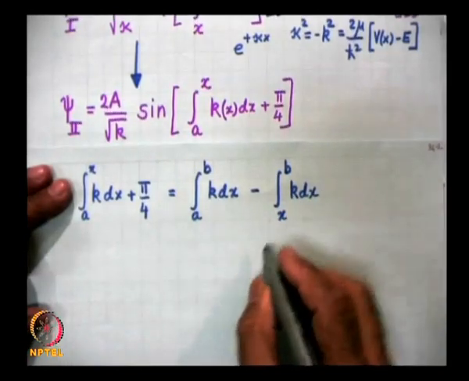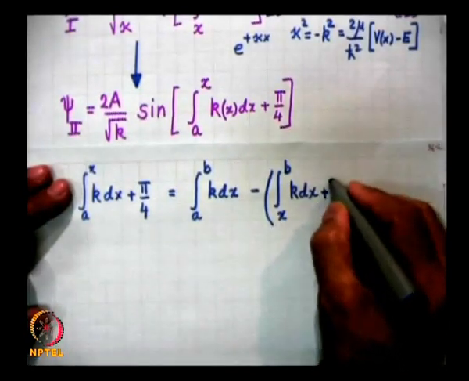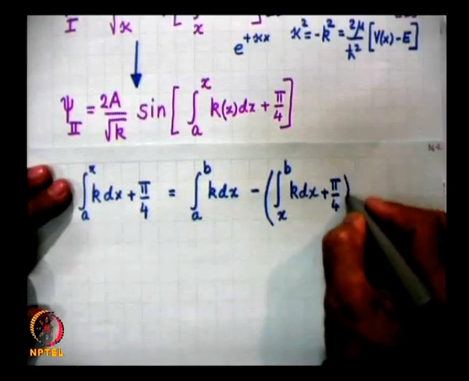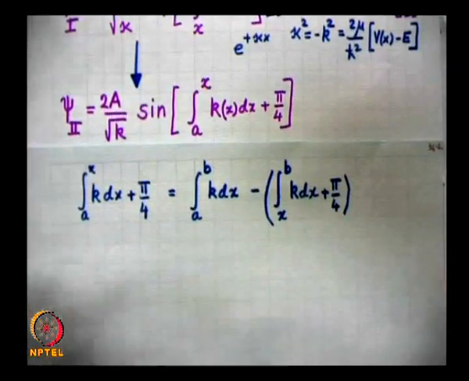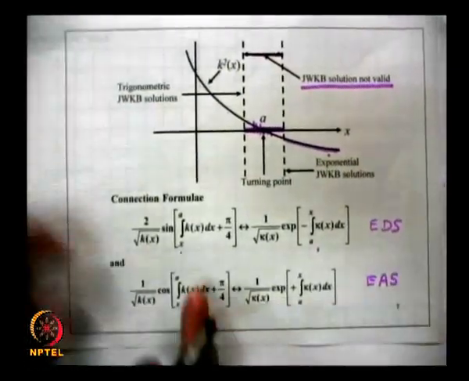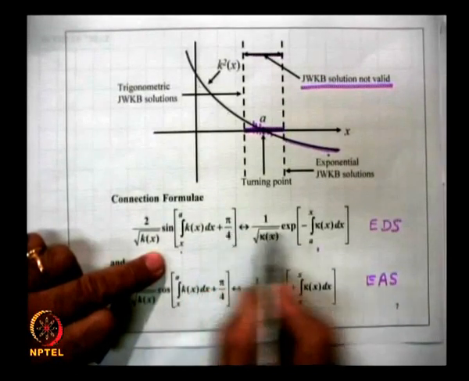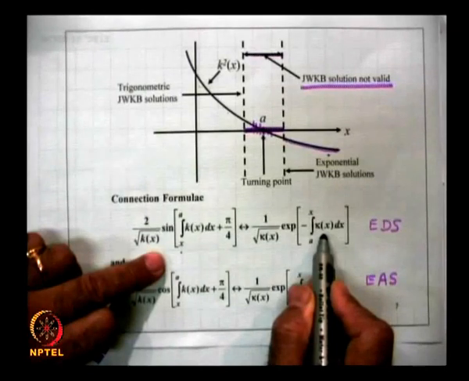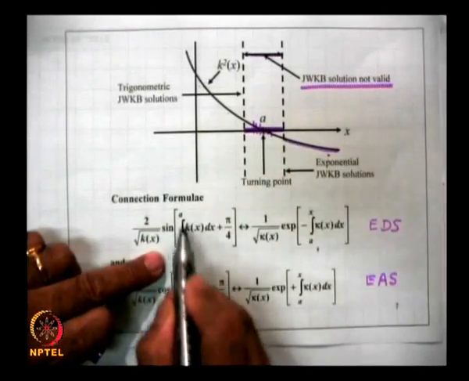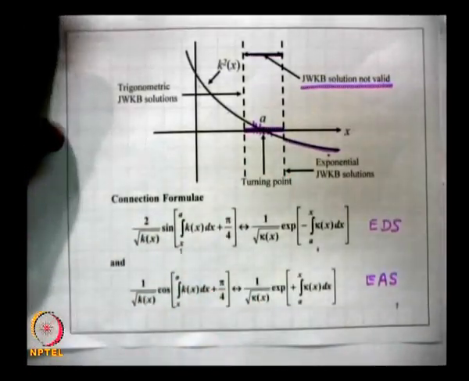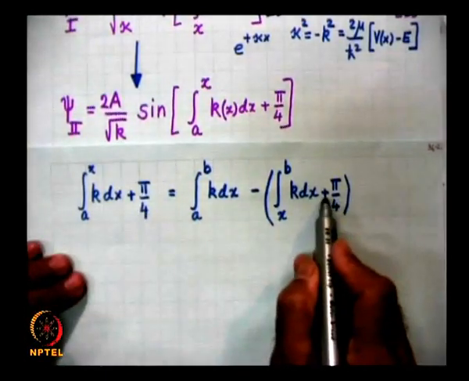But in order to use the connection formula, I must add pi by 4. So you have here, for example, x to a k dx plus pi by 4. This goes over to an exponentially decaying solution. So, you will have x to the turning point I have denoted by b, x to b k dx plus pi by 4. Here there is a pi by 4 and this is minus pi by 4.